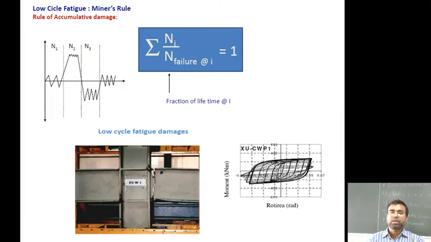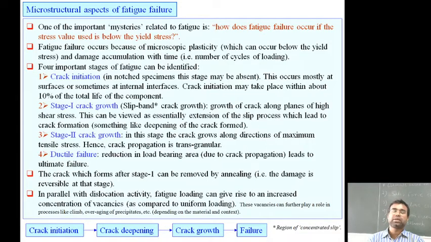Now, after concluding the previous lecture, we will focus on fatigue failures occurring at the microstructural level, that is how particular materials behave at their microstructural level, the microstructural aspects of fatigue failure.